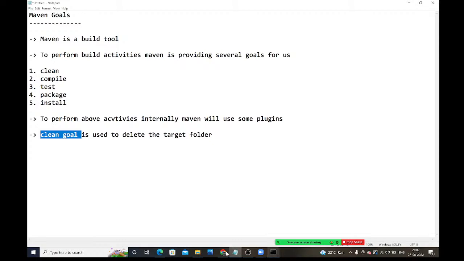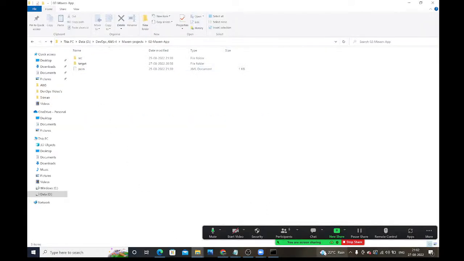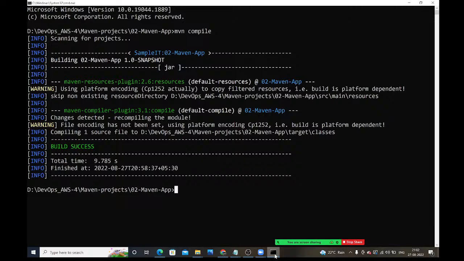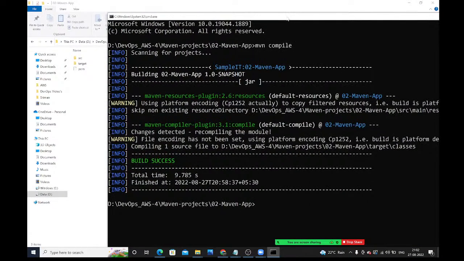Right, now let me run this one. Guys, observe carefully. Currently, I have the target folder. Now I am going to run clean. See here, how to run the goals? Just mvn and the goal name. We need to give the goal name. See, mvn clean.